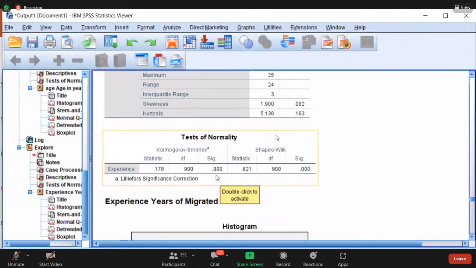What is the null hypothesis? There is no skewness, which is rejected. Which means there is a skewness.